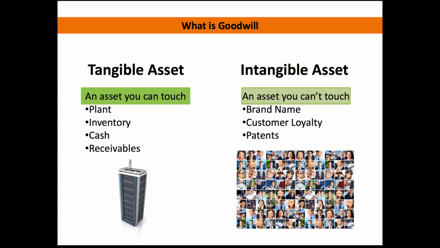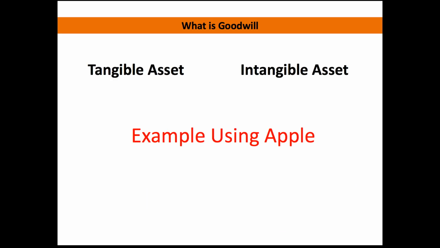Before we can start describing what goodwill is, we have to understand what tangible assets versus intangible assets are. Over on the left, you can see that a tangible asset is something that you can actually lay your hand on and touch. This would be your plant, your inventory, cash, receivables, all those kinds of things. Now receivables, even though you can't touch them right now, eventually you will be able to. Intangible assets are those things that you can't touch, and that would be your brand name, customer loyalty, patents, things like that.